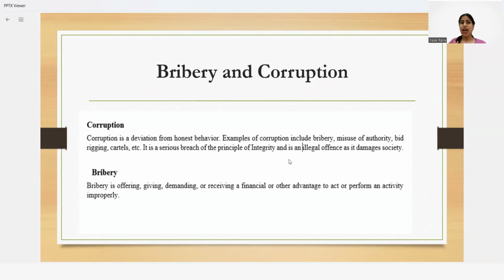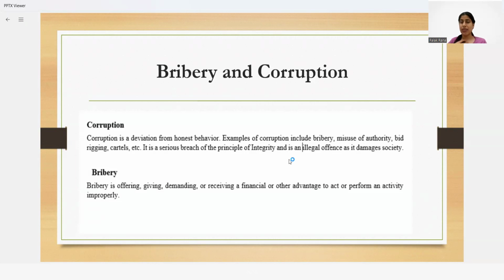So corruption is something which is a deviation from honest behavior. That means corruption includes bribery. If I am misusing my authority, that is known as corruption. And yes, it's again a very serious breach, because I am not honest, I am involved in illegal activities, and I am damaging the society.